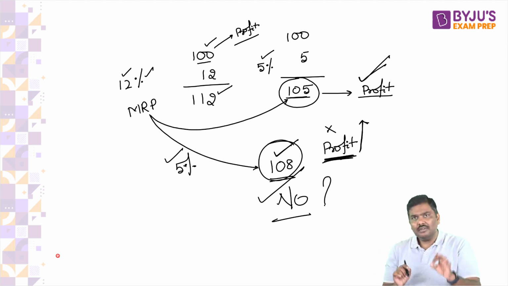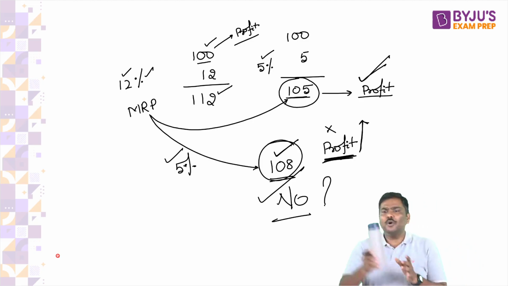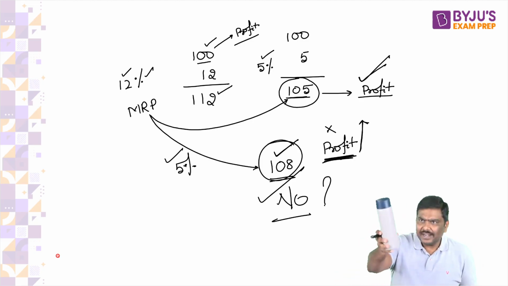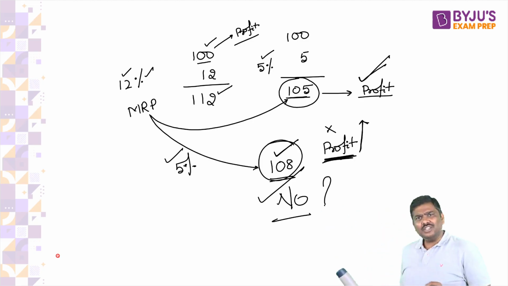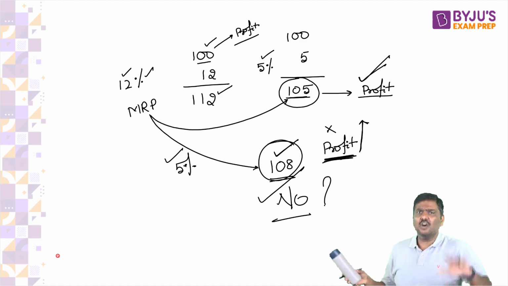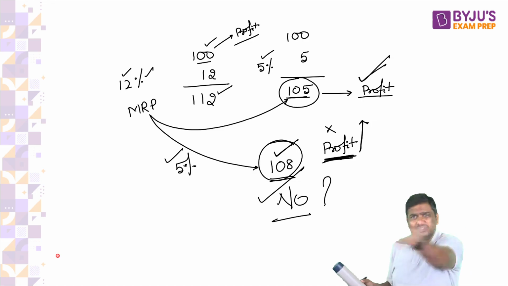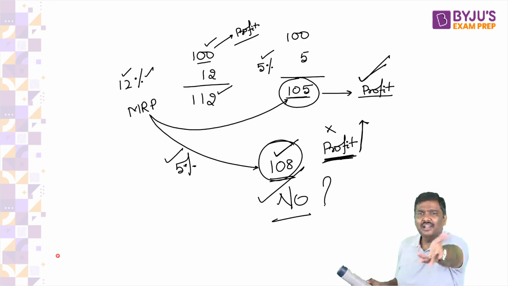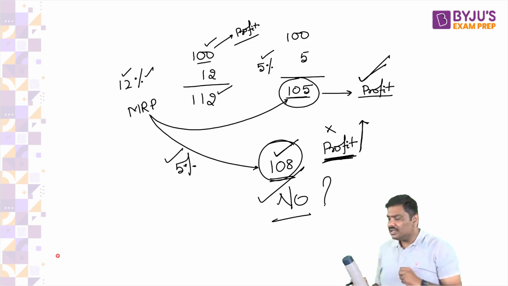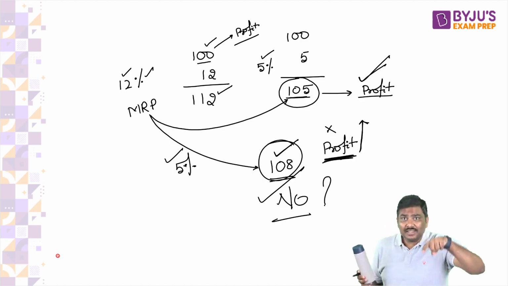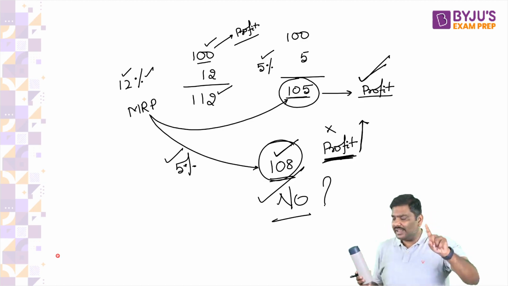Government says, for example, you produce this bottle, and you can say to the government, I want to sell it at 1 lakh rupees. Government says, sell it. That is your product, you sell it. If there are buyers, they will take it. If there are no buyers, you will incur a loss. But what is happening in this example? Understand that very carefully.